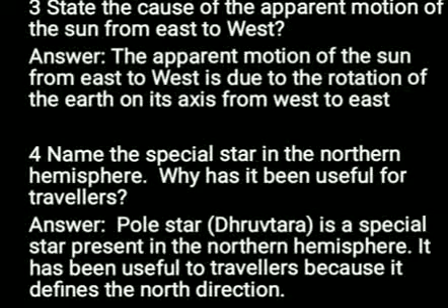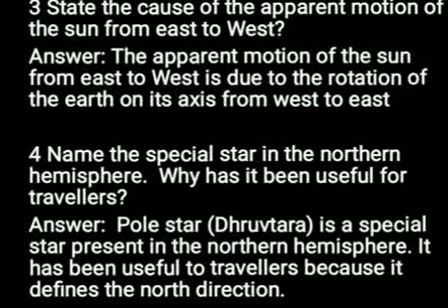Third question, state the cause of the apparent motion of sun from east to west. Answer, the apparent motion of the sun from east to west is due to the rotation of earth on its own axis from west to east.